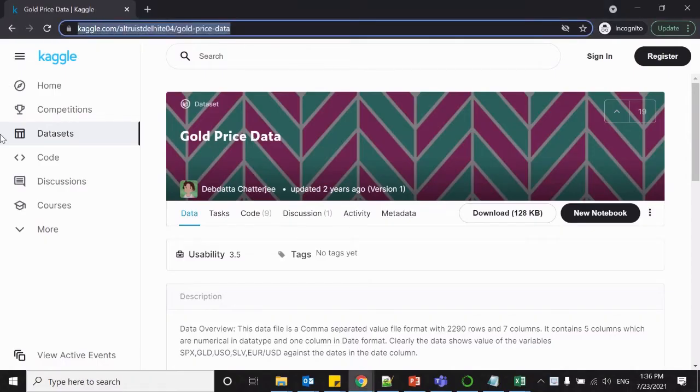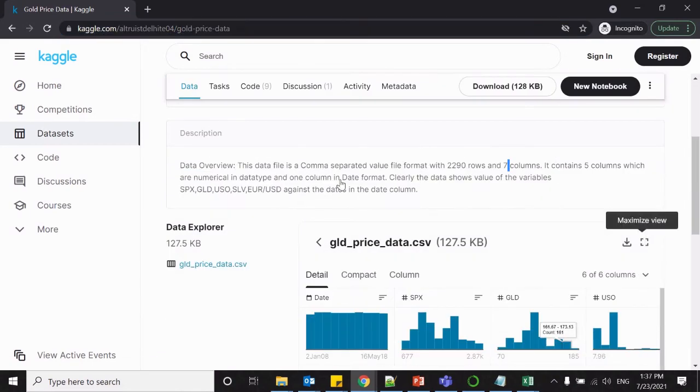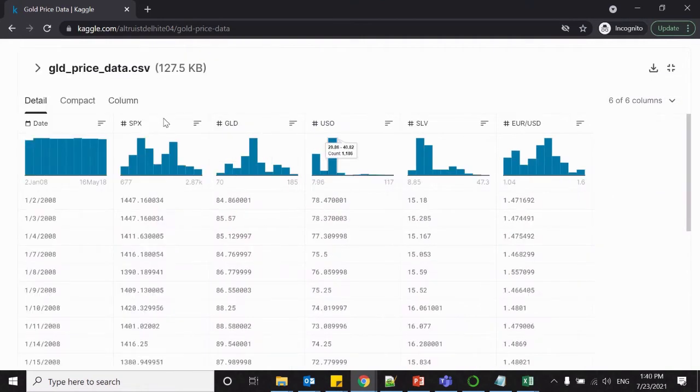So here is the URL to download the data set. Before downloading the data set, let us understand what are the columns it has. This dataset has the following columns: a date, SPX, gold, USO United States Oil, silver, and the last one is the currency pair quotation of euro against USD. In this dataset, we need to predict the gold price. So in our case, the gold price column will be our label, and the remaining columns will act as features. Now let us download this dataset.